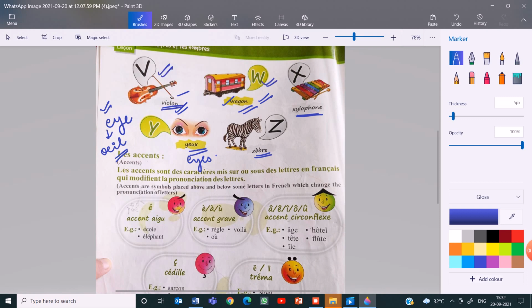W, W, wagon for wagon. X, xylophone, the xylophone. Y, ear, plural for eyes. The singular for eye in French is known as oeil, O-E-I-L. And then Z, zebra.